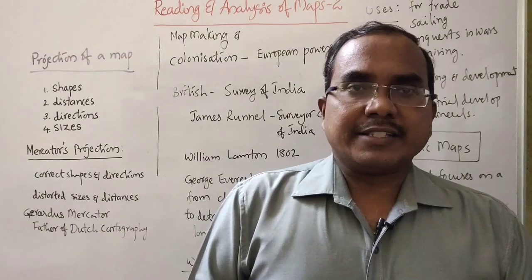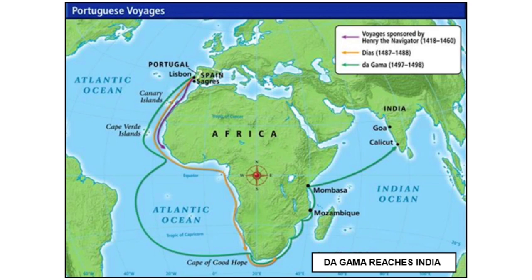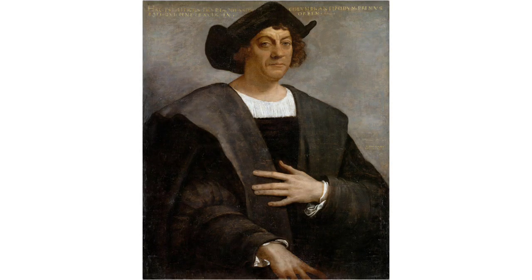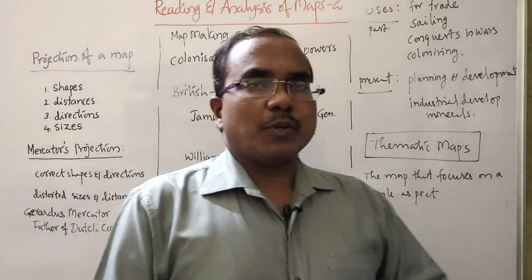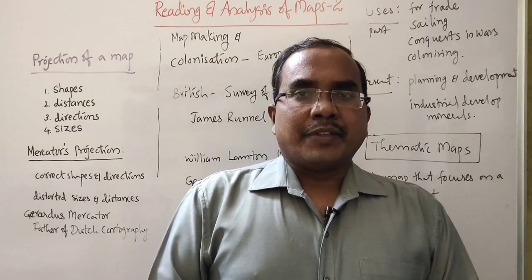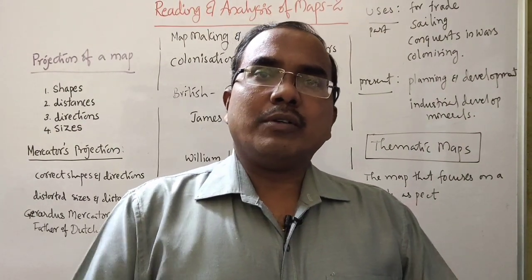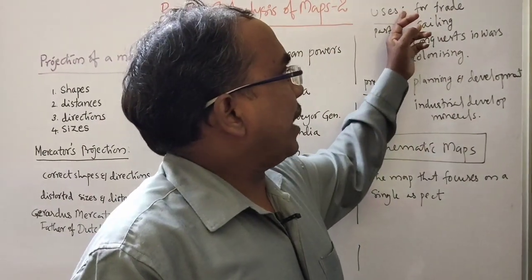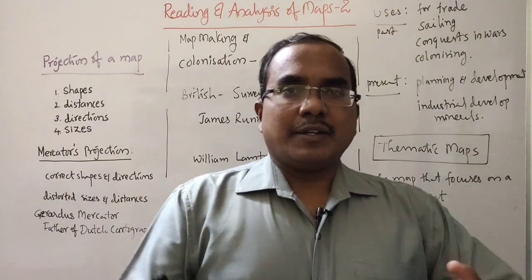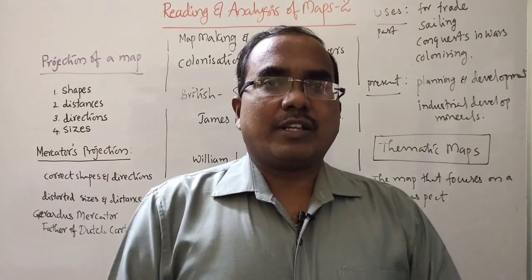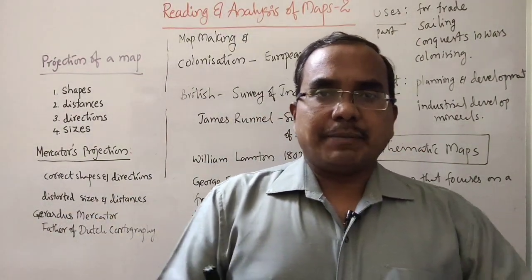We have learned in the earlier class that Vasco da Gama traveled to India across the Atlantic Ocean, and Columbus discovered America crossing over the Atlantic Ocean. Like that, many explorers went to different parts of the world to explore new continents or new countries. So, maps were used in searching, and they were also used in wars to gain command or conquest over other countries. But present day maps are used for different purposes.